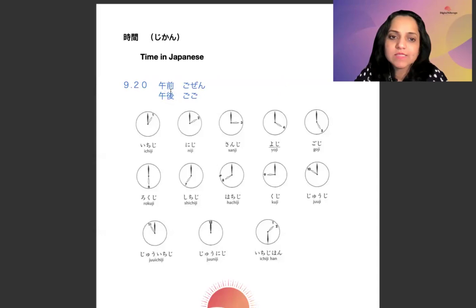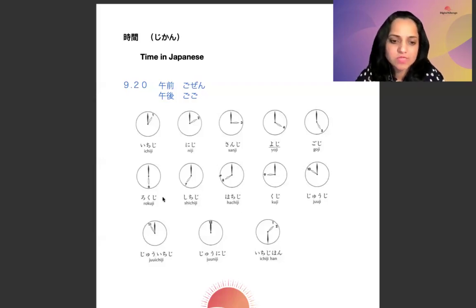So gozen, zen is before. Gozen is before noon. That's going to be morning. Gogo, afternoon. That's going to be PM. Note it: AM is gozen, PM is gogo.